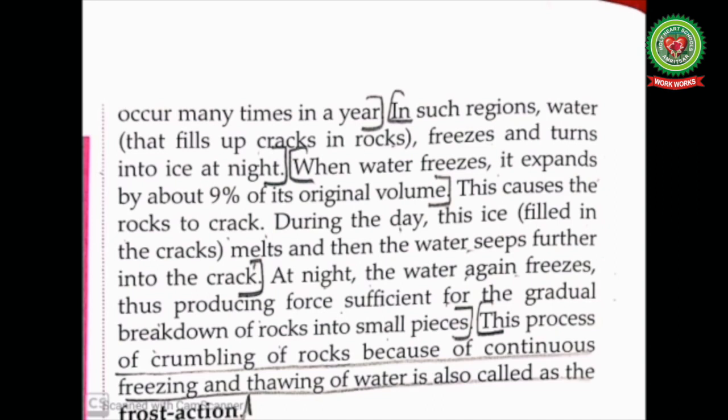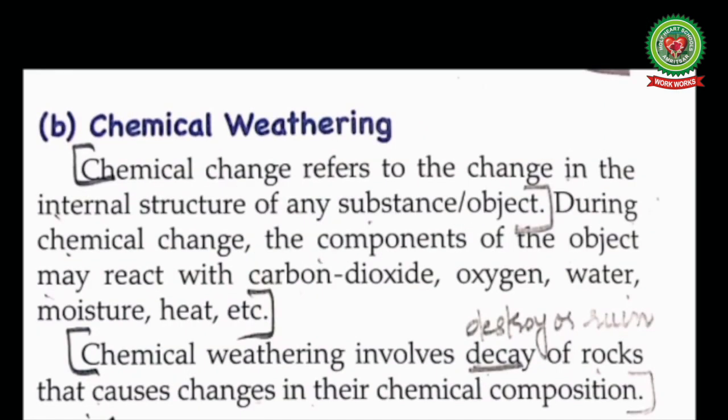This process continues and gradually the rock breaks up into smaller pieces. This process of crumbling of rocks because of continuous freezing and thawing of water is also called frost action. Chemical weathering. Chemical change refers to the change in the internal structure of any substance or object.